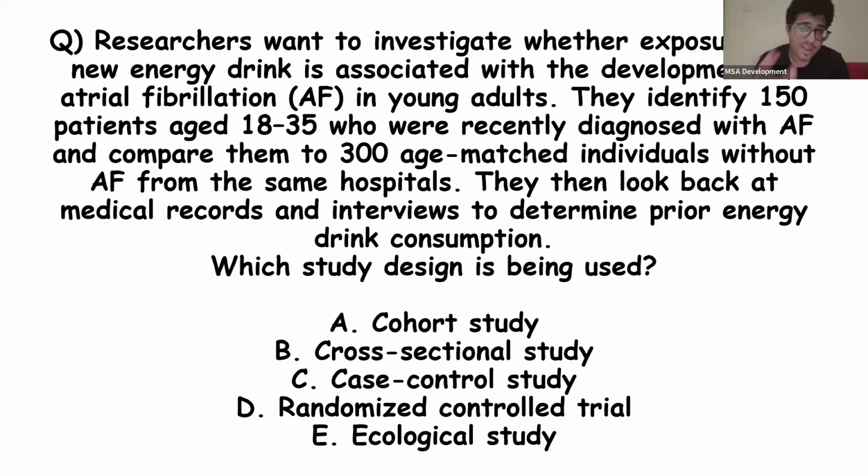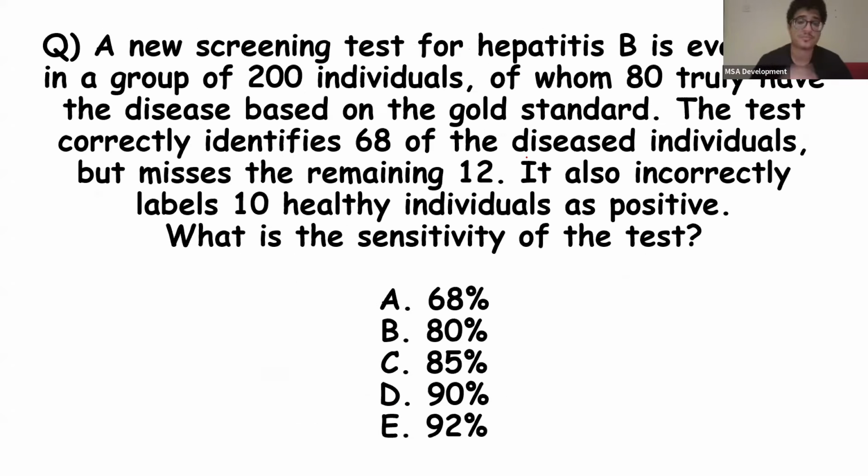So in this study design, they are looking at people. The first thing they look at is people with the disease. Okay, and because of this, it's a case control study. It would be a cohort study if they looked at the exposure first, if they got people who drank energy drinks and people who don't drink energy drinks, and then see if they develop disease. But in this case, since they're seeing people who already have developed the disease and then looking at exposures, this is known as a case control study.